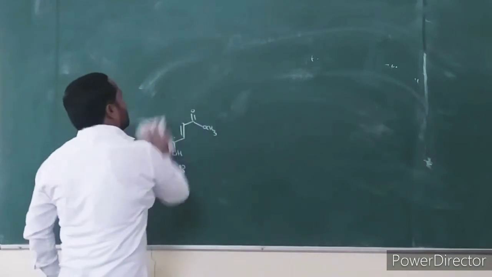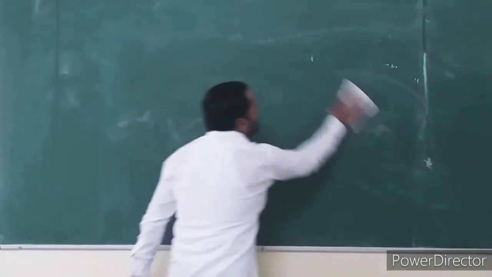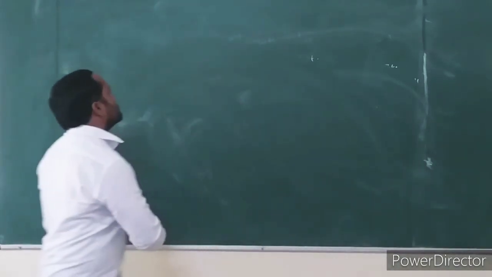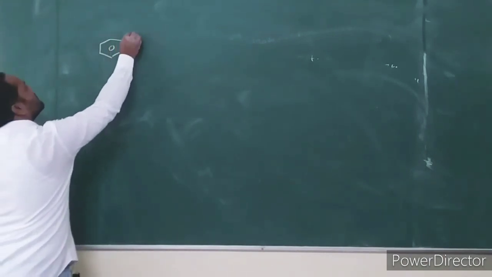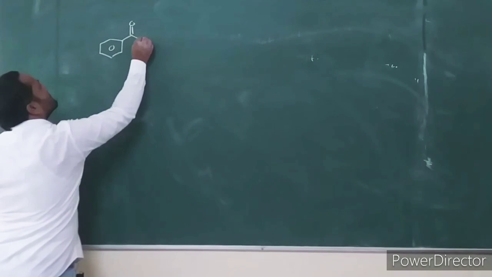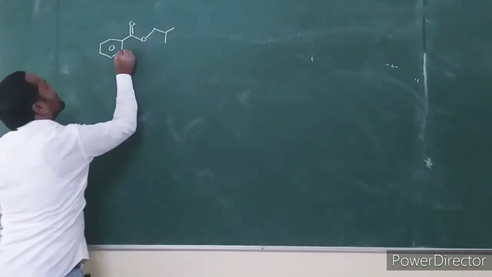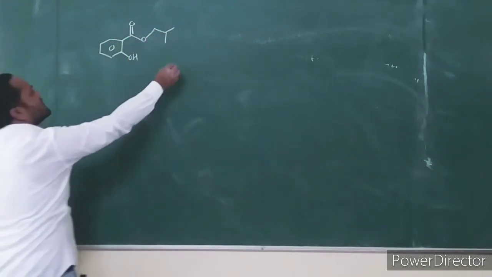Consider one example for the fragmentation of aromatic esters. Consider this ester.